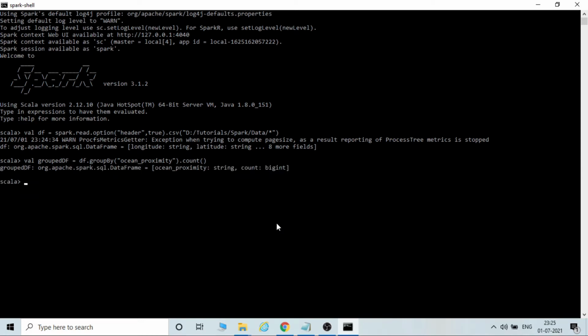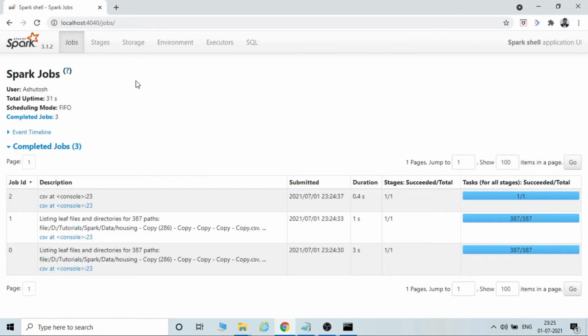So I have run this statement. As you can see, the group df type is DataFrame. Okay, so this answers our second question. Now let's go ahead and see whether there is any additional job there. You can see that there is no additional job.